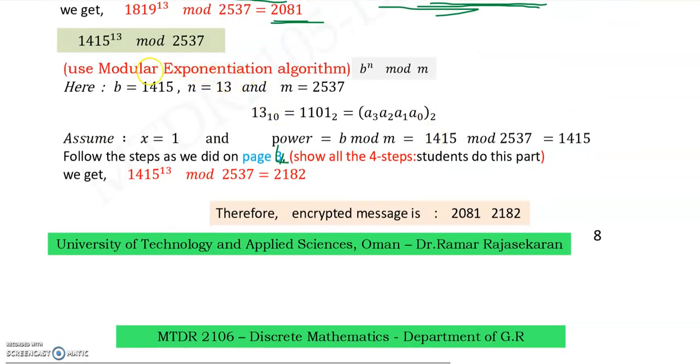You have to do the modular exponentiation algorithm for 1415 power 13 modulo 2537. Similarly, write b, n, m, then the binary value, then apply the algorithm and write the 4 steps from page 4. You will find that 1415 power 13 modulo 2537 is 2182. You will get it definitely. For a0, a1, a2, a3 do 4 steps, finding x and power for each value. Finally for a3 you will find only x.